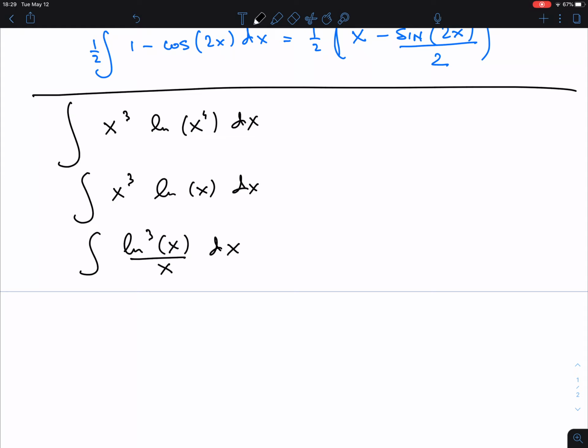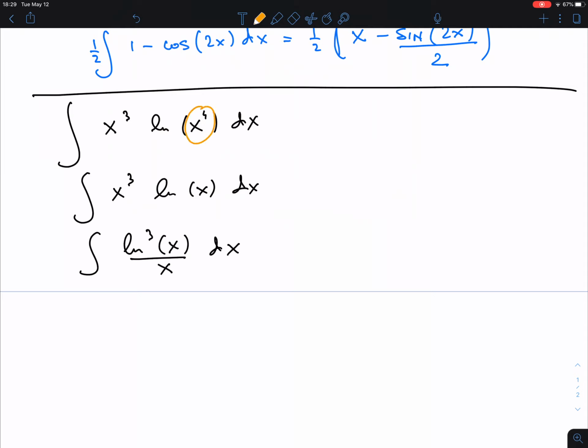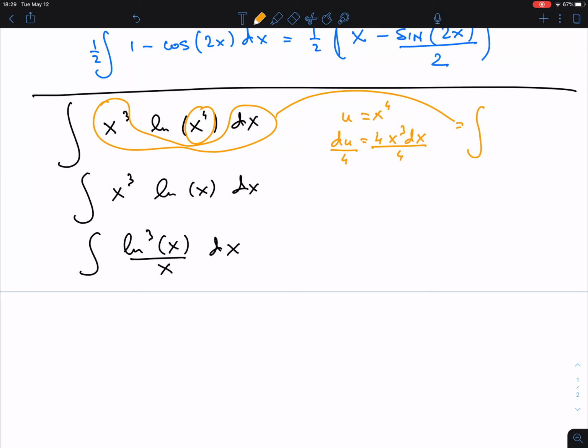So is it substitution? Perhaps let's look for substitution. Are there good inside functions? Well, x to the fourth is an obvious, clear inside function. And I want that, because if I do that, then my derivative is basically what's left here outside my ln, namely this x cubed, 4x cubed dx. Well, okay, it's actually x cubed dx, so I should divide by 4 here. And so I can set this up. This whole x cubed dx, so these are cancelled, is du over 4, and then the ln of u.